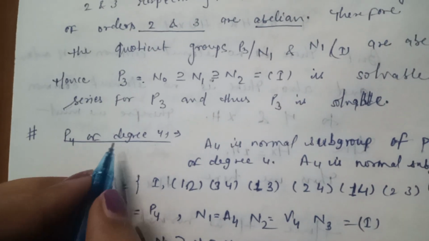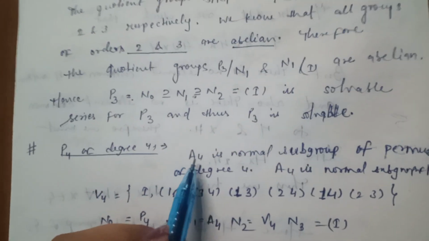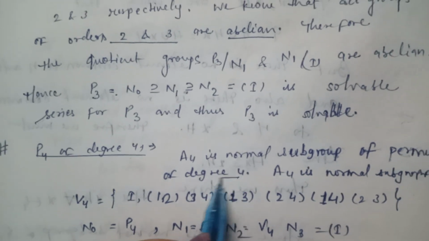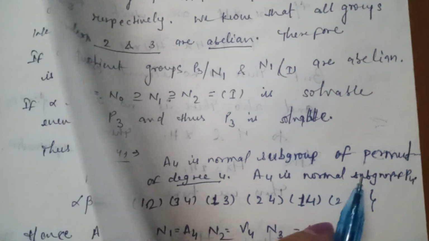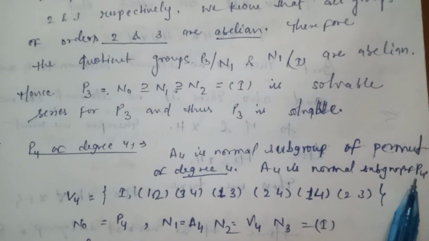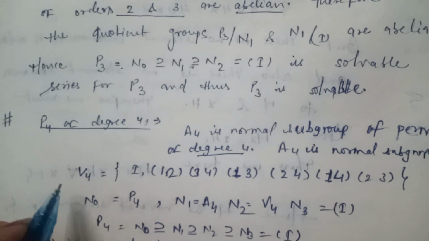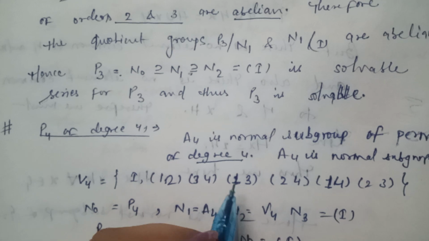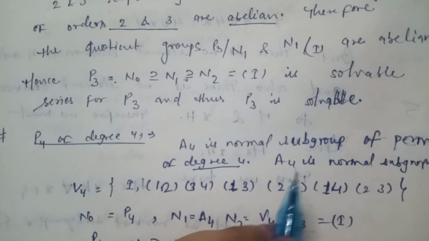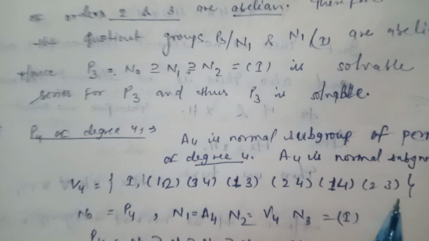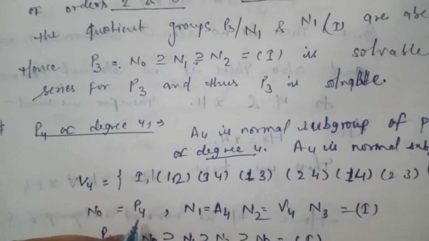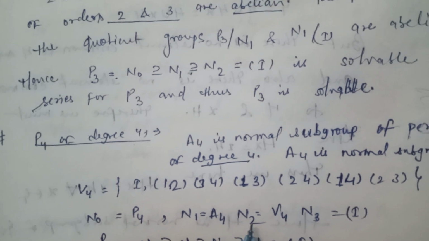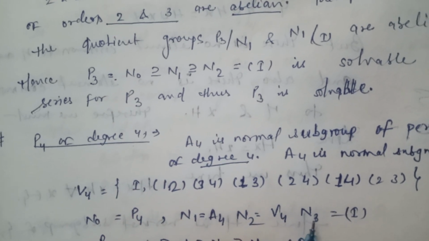Similarly, P4 और डिग्री 4 के लिए हम क्या लिखते हैं? A4 is a normal subgroup of permutations of degree 4. A4 is a normal subgroup of P4. So V4 is equal to {I, (1 2)(3 4), (1 3)(2 4), (1 4)(2 3)}. N0 is equal to P4. N1 is equal to A4. N2 is equal to V4 and N3 is equal to I.